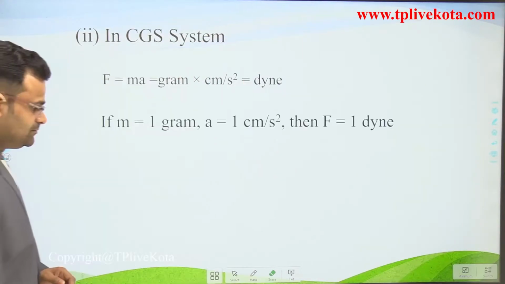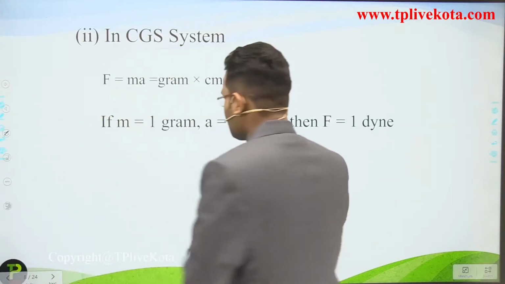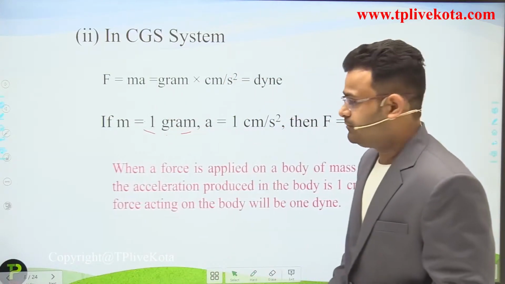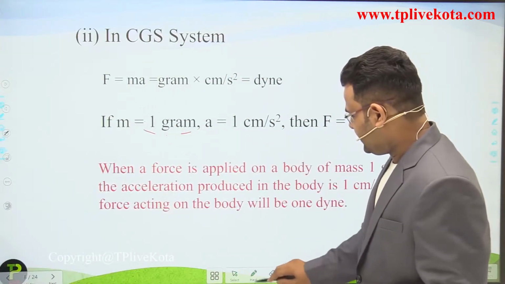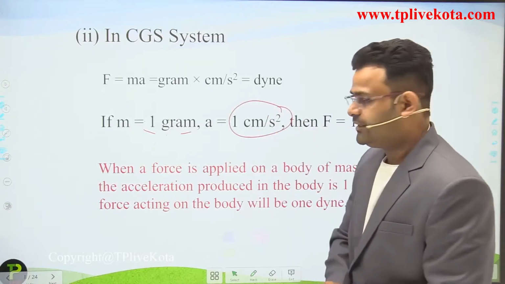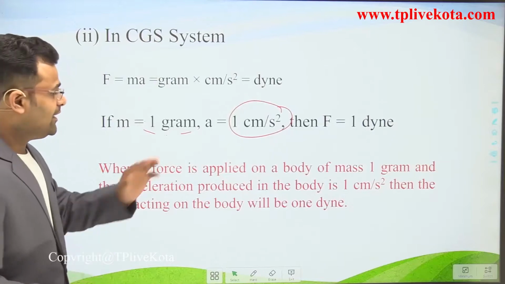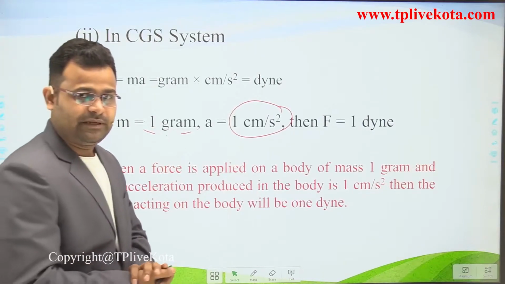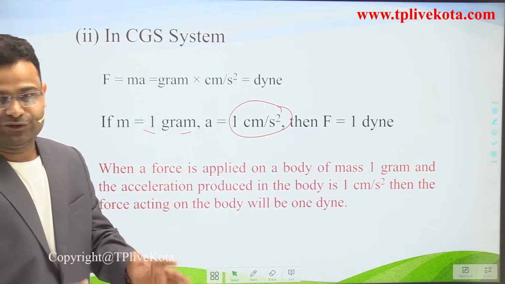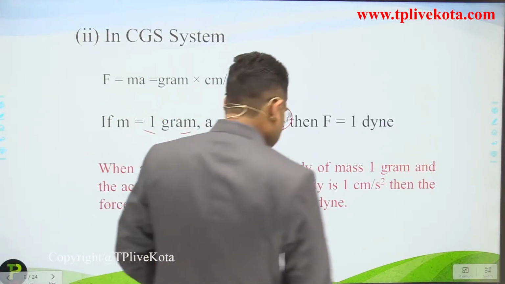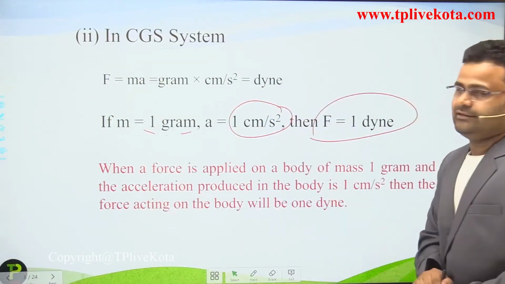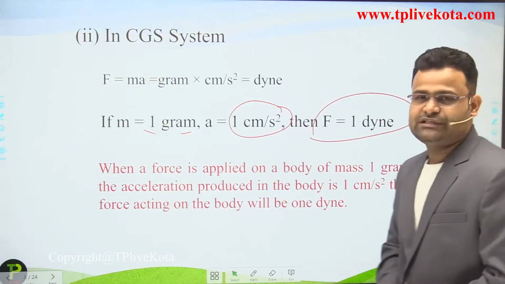Now mass is 1 gram and acceleration is 1 centimeter per second square. If we use mass of 1 gram and acceleration of 1 centimeter per second square, then the applied force is equivalent to 1 Dyne.